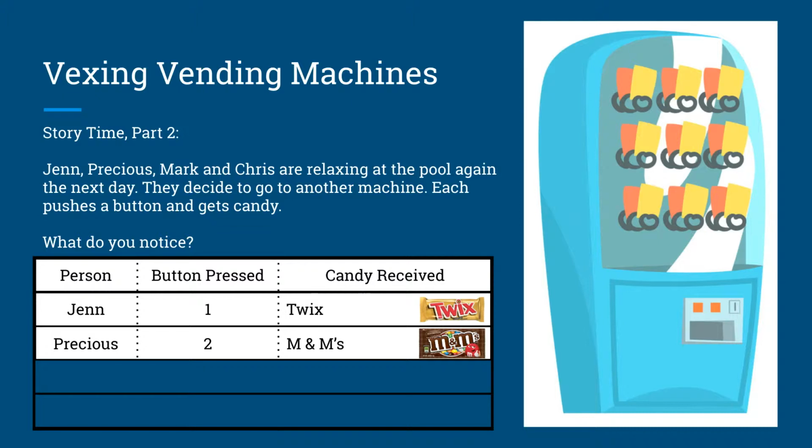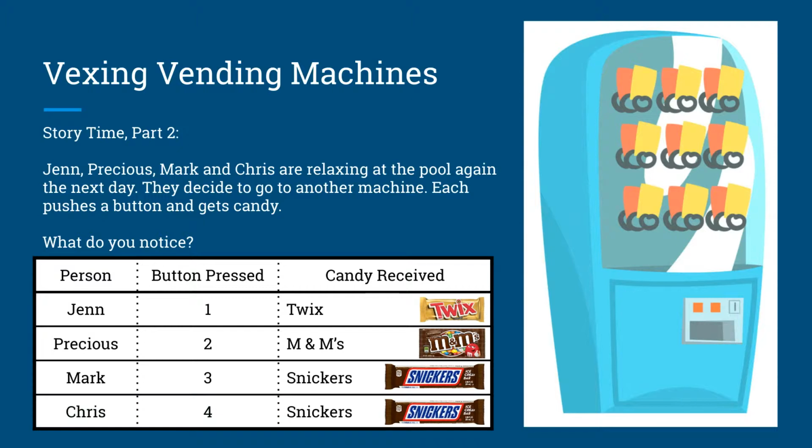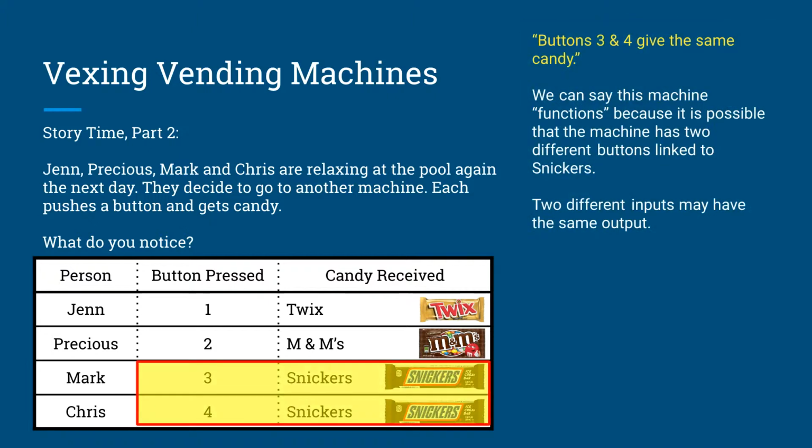Precious pushed button number 2, and again today, she got M&Ms. Mark pushed button number 3, and he got Snickers. Chris pushed button number 4, and he also got Snickers. And likely they're going to notice that buttons number 3 and buttons number 4 produce the same result.